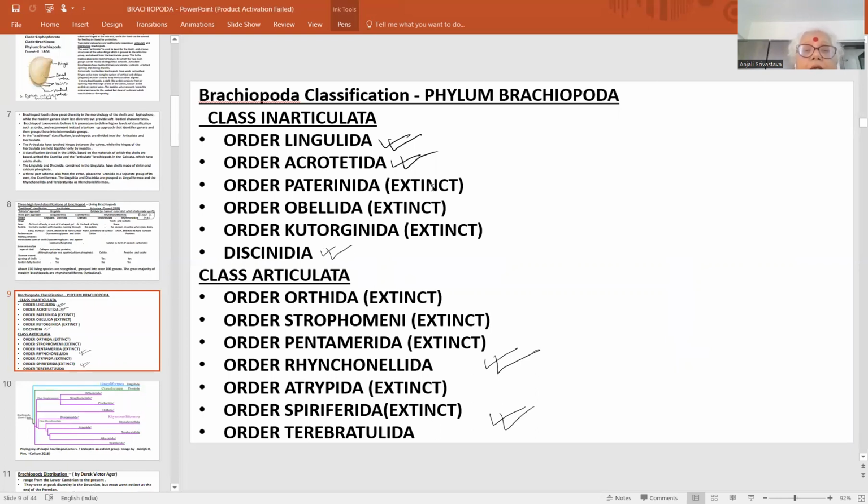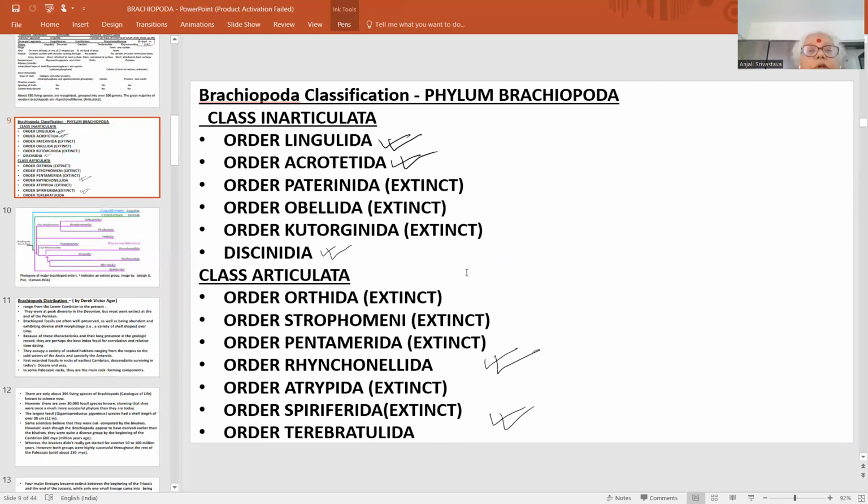These 3 orders are completely extinct, and then in class Articulata, only 2 orders are having the living forms: order Rhynchonellida and order Terebratulida. Other 1, 2, 3, 4, 5 other 5 orders, they are now extinct.